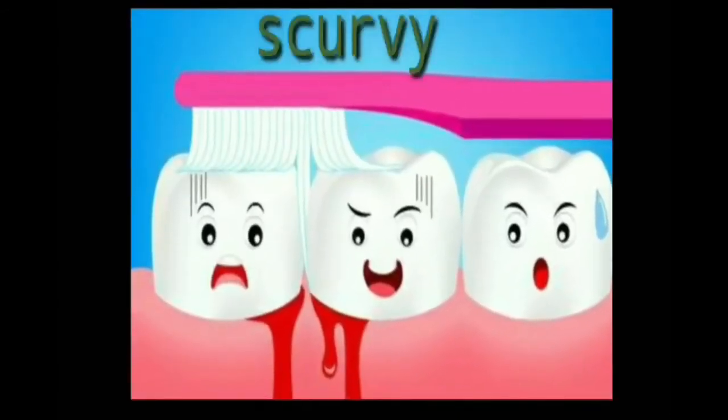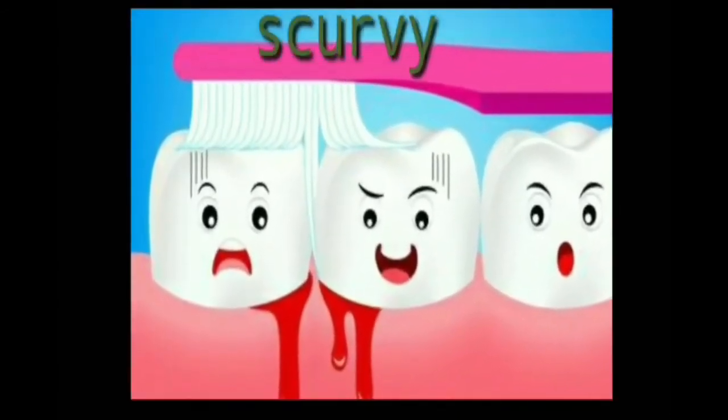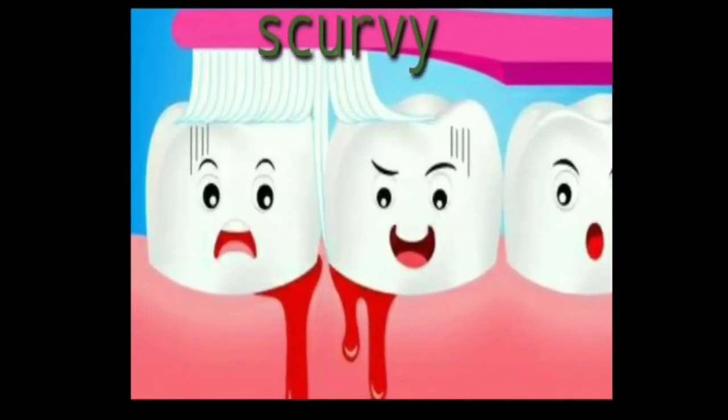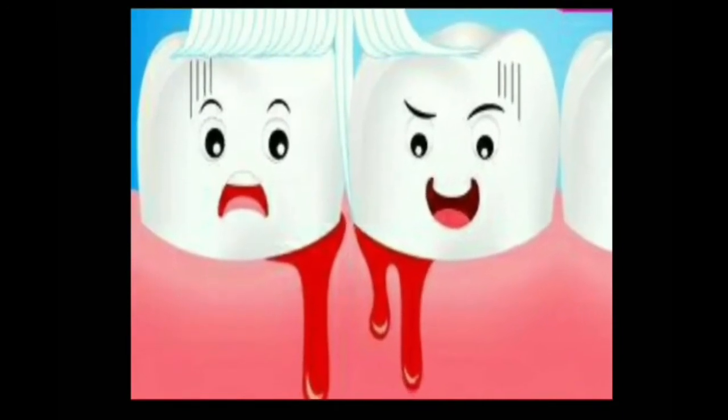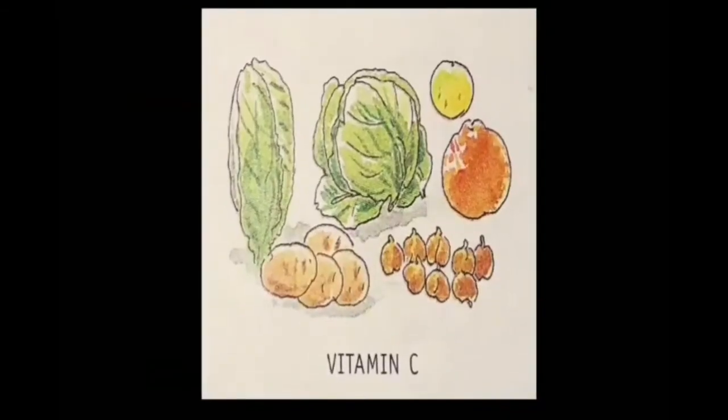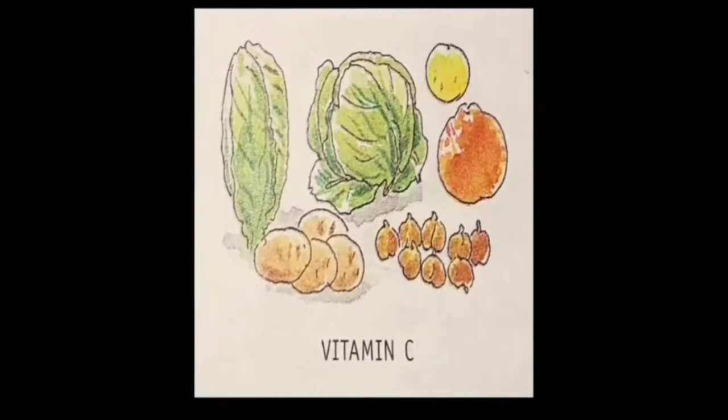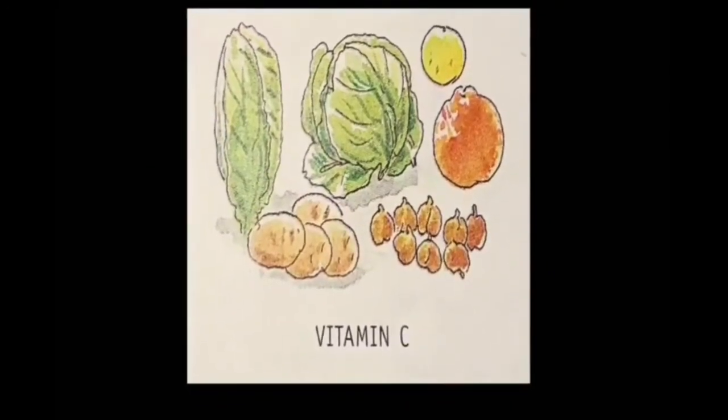Third, scurvy. This is caused by the deficiency of vitamin C. In this, bleeding of gums and swelling of joints can be seen. It can be cured by taking citrus fruits like amla, tomato, etc.